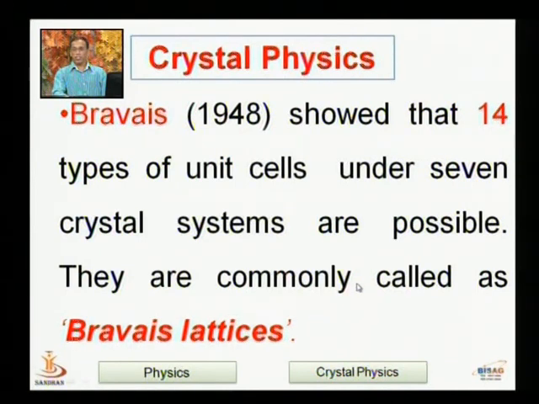A Bravais lattice is an arrangement of points in a lattice where each point has an identical surrounding. So whatever kind of arrangement is seen, the same kind of look, or you can say surrounding, is observed from any other point in the lattice. So this unique arrangement is known as the Bravais lattice. In total there are 14 Bravais lattices, meaning there are 14 unique types of arrangement by which we can arrange the points. This was shown by Bravais in 1848.